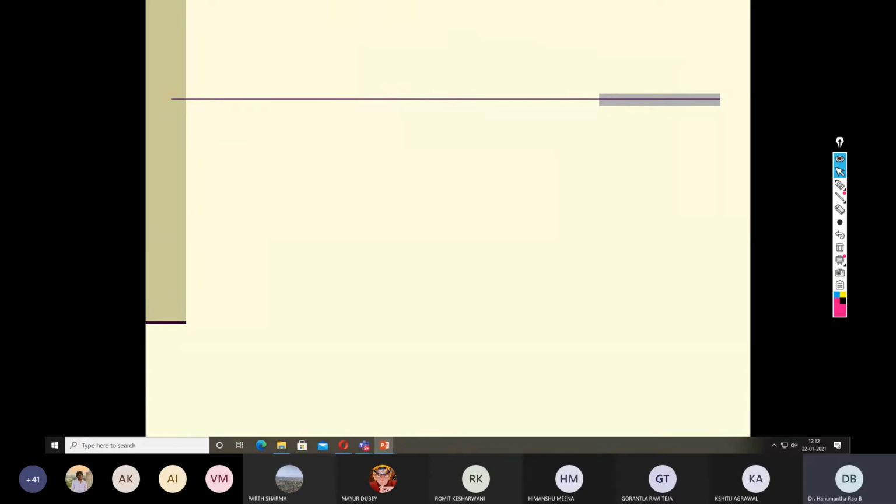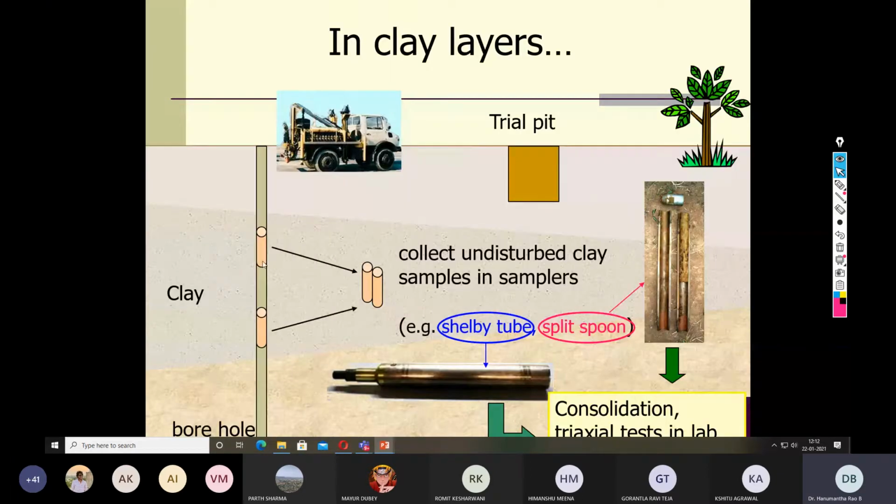But in case of clay, it is immaterial whatever the depth of investigation you are doing. When you use either a shell bite tube or a split spoon sampler, you can collect the soil sample. Here also a distinction is shown between trial pit and borehole. In case of the borehole, there is a possibility of collecting the soil sample in its undisturbed form, while in the trial pit, such a possibility is minimum. Because we have to simply dig out the soil sample, what we collect is only a disturbed soil sample.